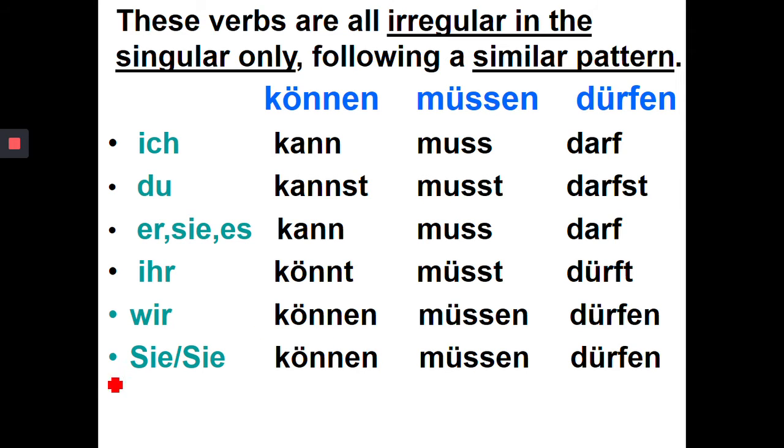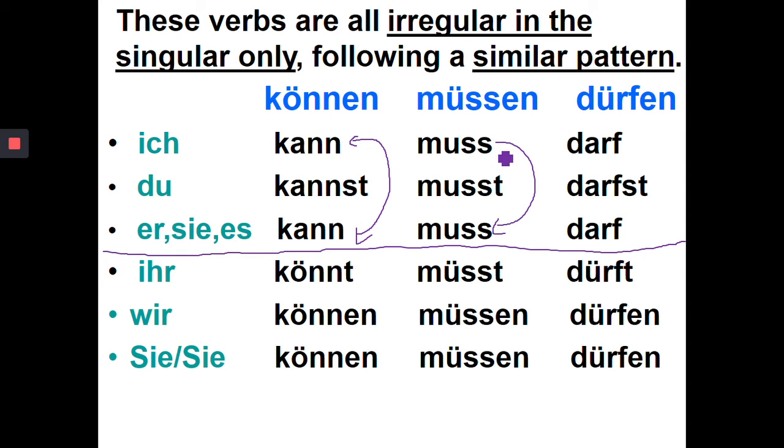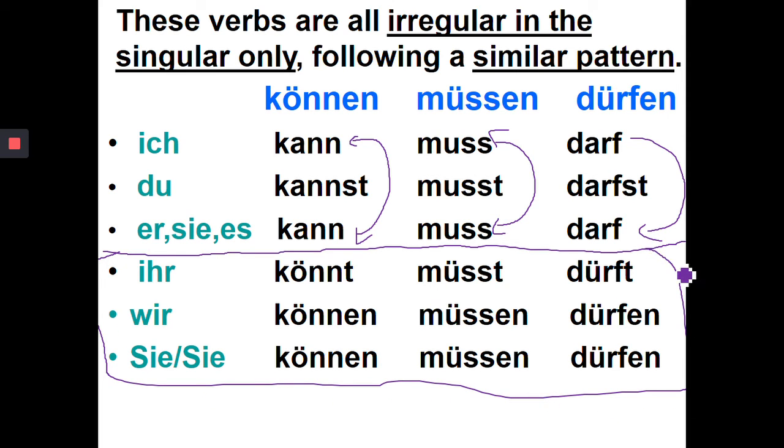Okay. So if we drew a purple line, just under there, you'll notice they are only irregular in the singular form, okay? And these two parts here are the same. So ich and er, sie and es part are always the same in modal verbs. But underneath here, they all follow the regular present tense endings as you would expect.